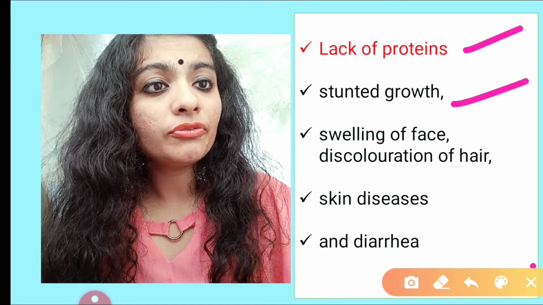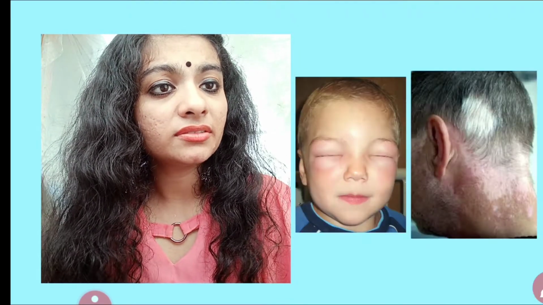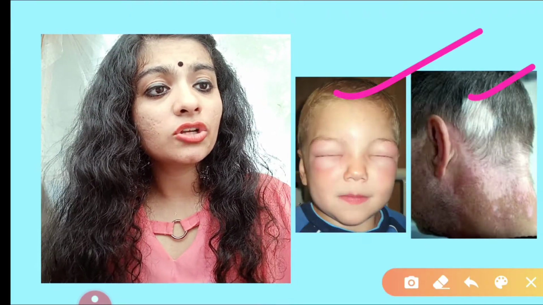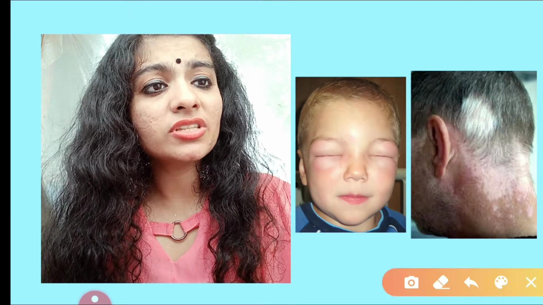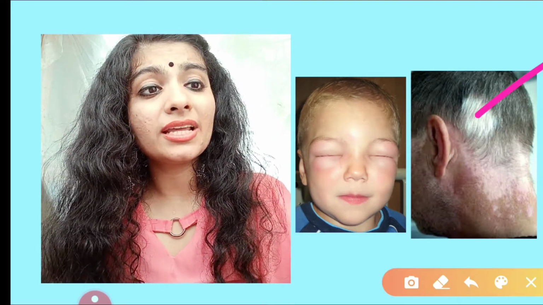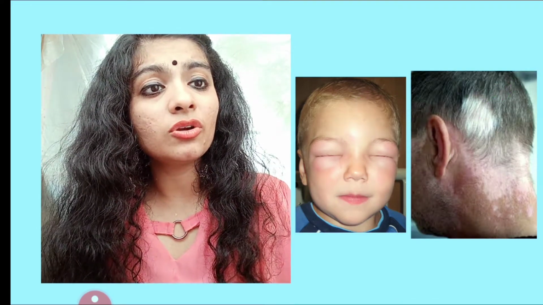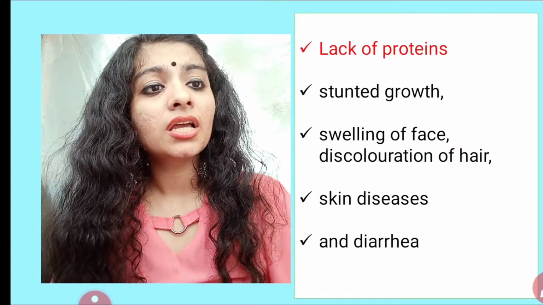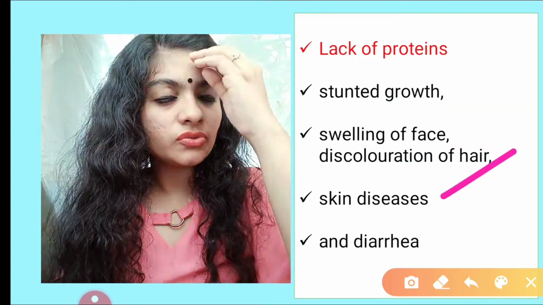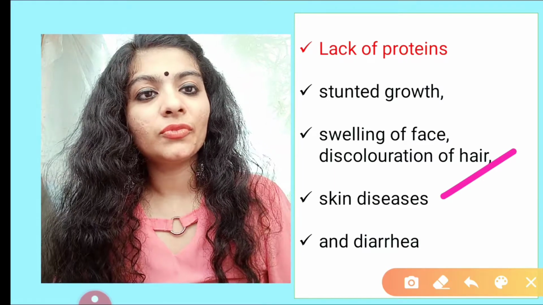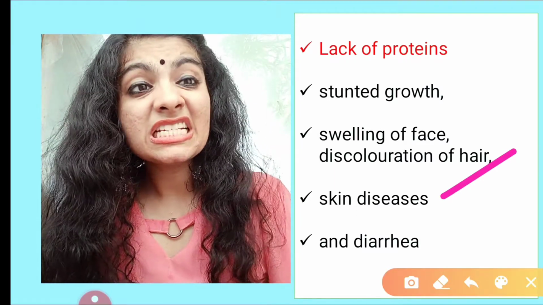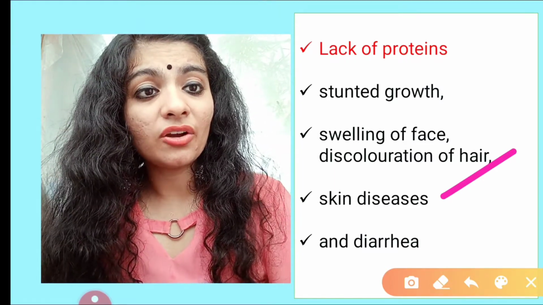There is swelling of the face, something like that. There is discoloration of hair. This happens, guys, because hair also needs a protein called keratin. Skin needs a protein called melanin. Correct? There are several skin diseases. Protein is very, very important. There are many skin diseases that are caused because of lack of protein.